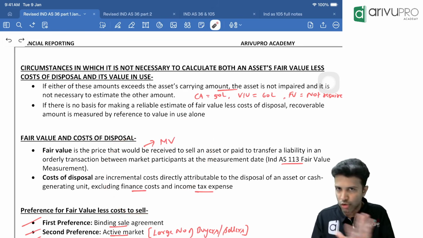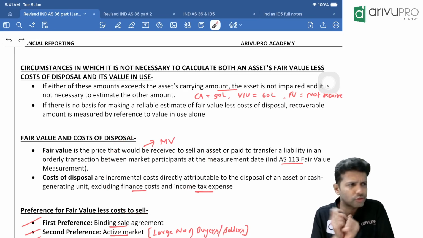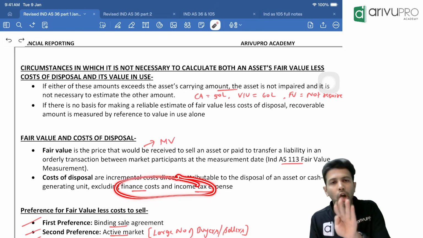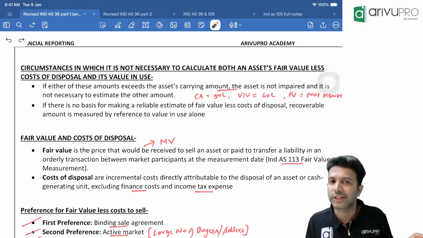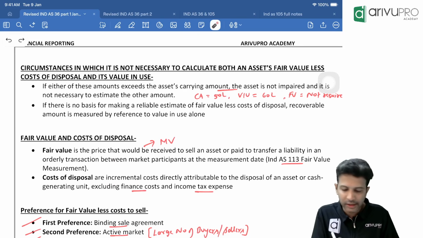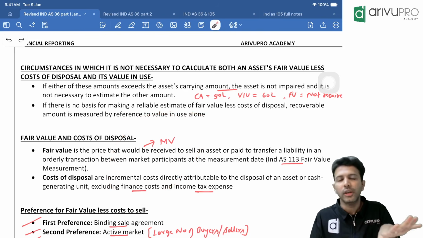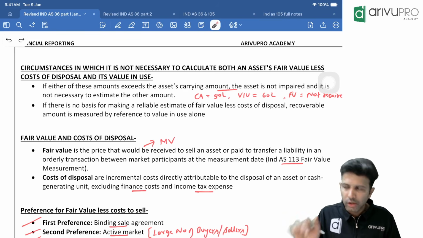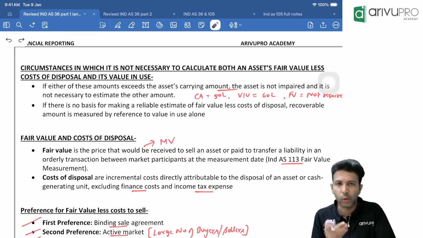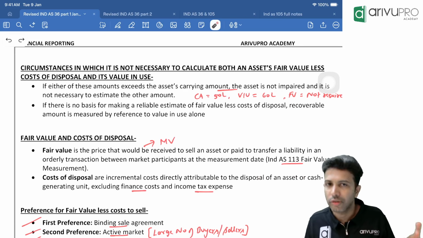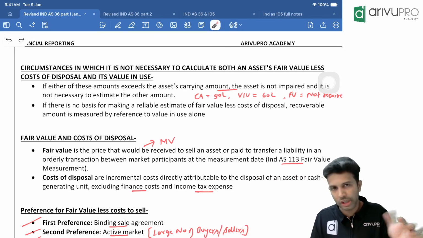Again, you don't have to mug this up. Just read it once, so that if at all they bring it in the adjustment, you should know that they should not be considered for the fair value less cost to sell calculation. Theoretically, it is very doubtful that they'll ask you to explain fair value less cost to sell. Such straightforward theory questions are very rare in the FR paper. All this may be applied in the numerical questions. They might give you some finance cost in a numerical question, so you need to know that they should be excluded from the fair value less cost to sell calculations. That much is good enough.